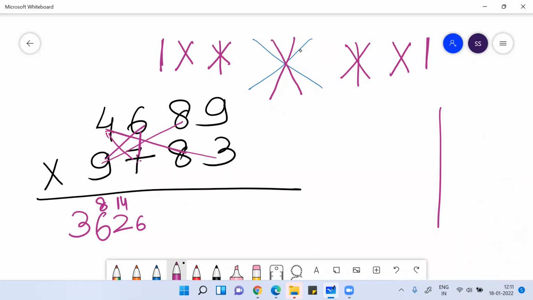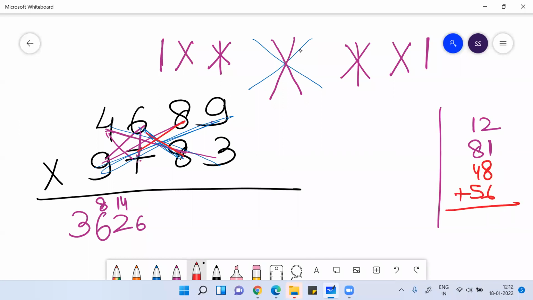Then 4 threes are 12. Then 9 nines are 81. Understand what I'm doing. 4 threes are 12. 9 nines are 81. Then 8 6 are 48. Then 7 8s are 56. Add them. So this is 10, 16, 17, 1 carry, 8, 9, 10, 10, 19, 197. 197, write 7, 19 carry.